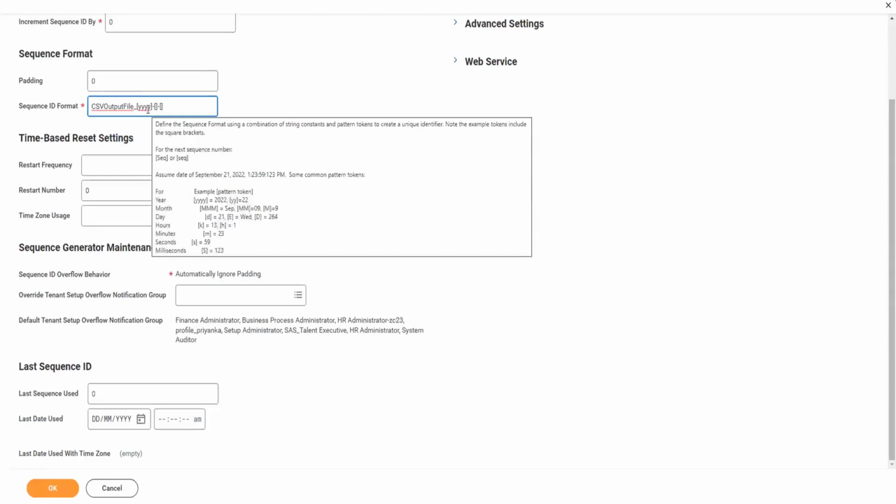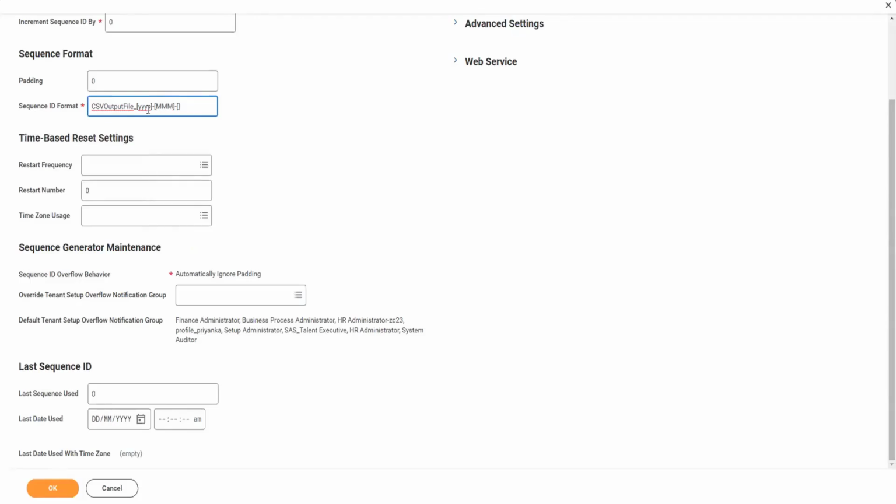For month, if you go below down, you see triple M, capital M. It will represent the month as Sep, September, October, Jan, January, 3 letters, alphabetic. If you want to represent your month in numeric format, then you can do capital M, but only 2 M's. That will be considered as 09, 01, 02, and so on, and if you just write M, it will be represented in just one digit, so 9, for months which have 1 digit. So I want to make it triple M, I want it completely.